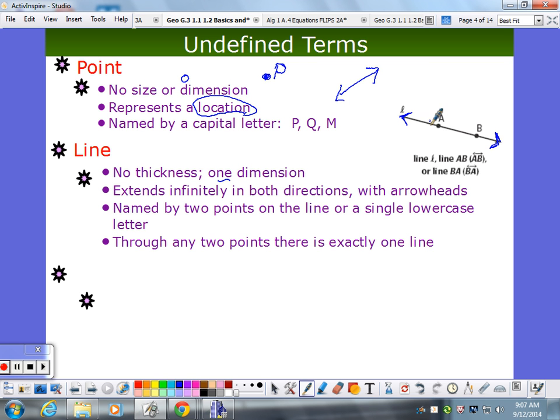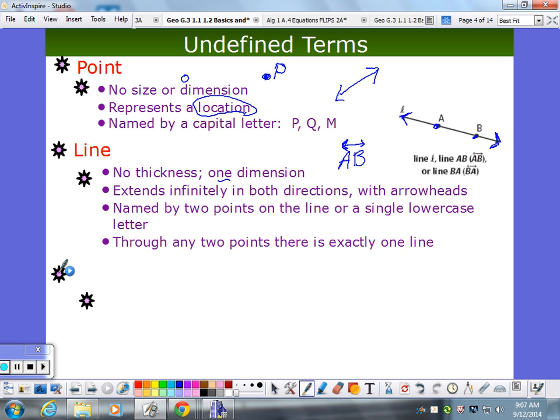You name them, you pick 2 points on the line, and you give them the names, and then the way we name it is we just say line AB, and this little symbol on top looks like a little mini line. That tells me AB is a line. And it does have to have the little arrows on top if you are naming a line. And through any 2 points, you can fit exactly one line. Any 2 points, you define a line.